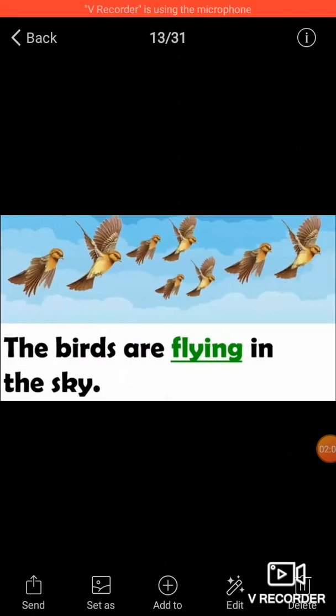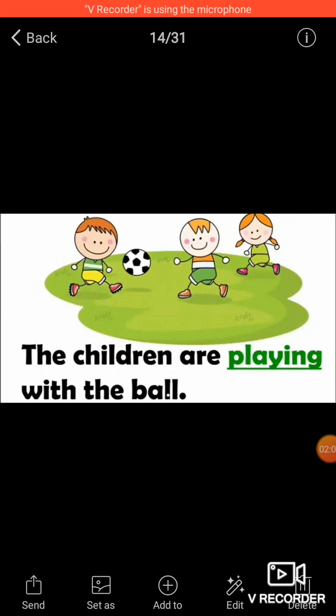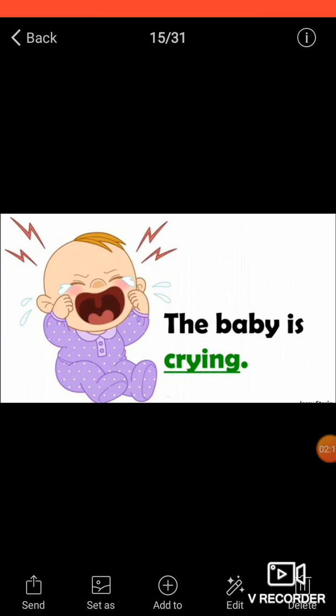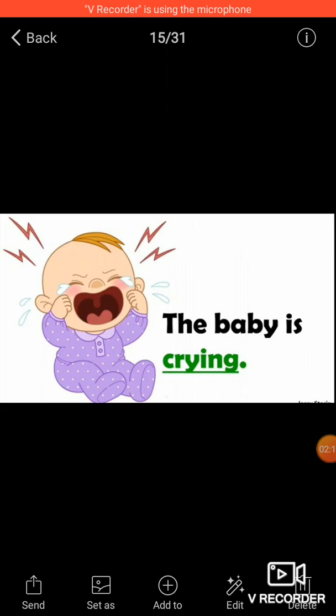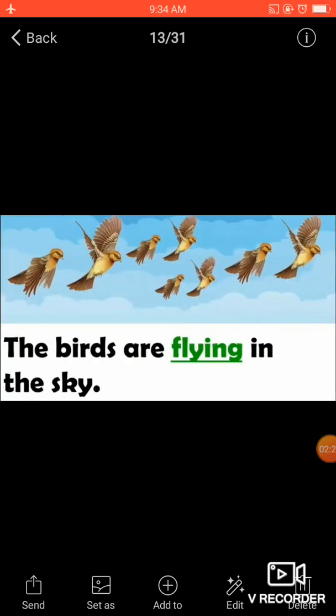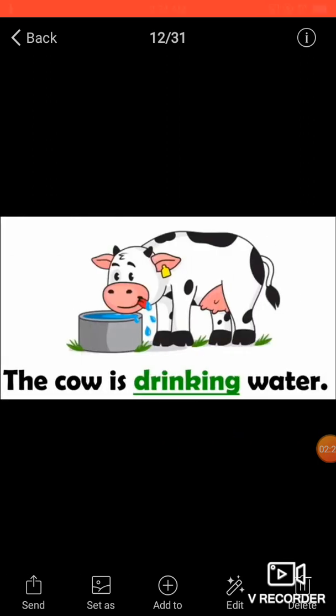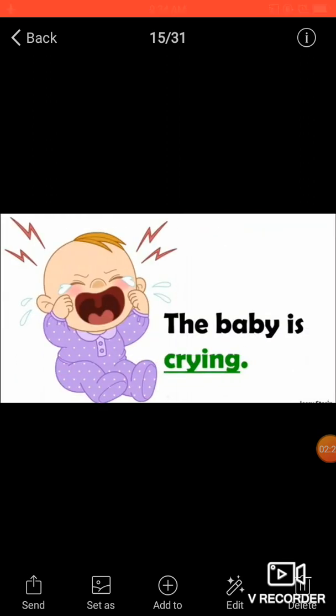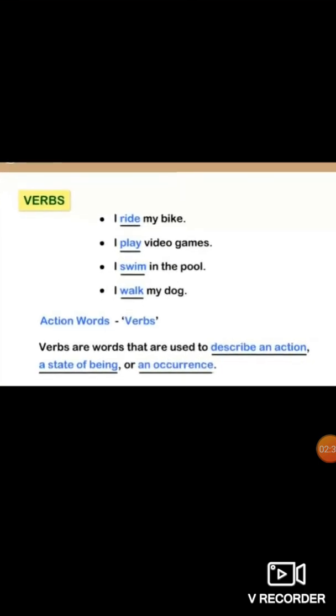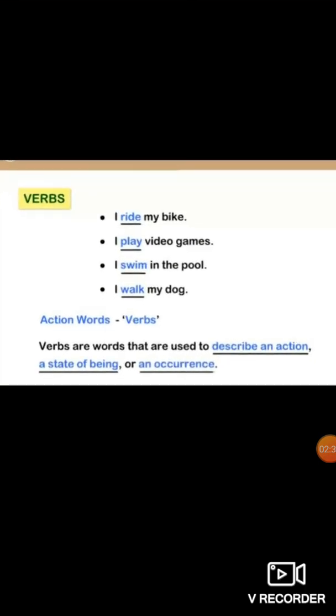The birds are flying in the sky. Here is flying. The children are playing with the ball. So, playing is the action. The baby is crying. Here in all the sentences you would have observed with the verbs the word ing is written in all these words. But now see few of the sentences with the verbs without ing.